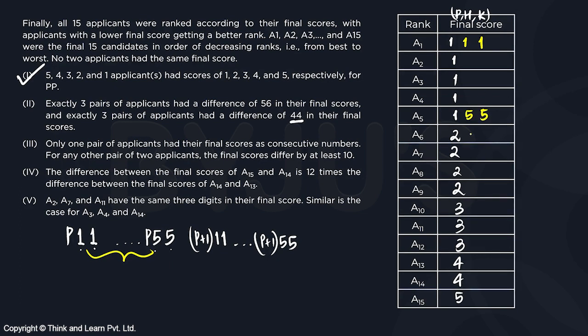इनका difference 44. 2 का 1, 1 and 2's 5, 5. 3's 1, 1 and 3, 5, 5. 4, 1, 1 and 4, 5, 5. So actually we get 1 pair, 2 pair, 3 pair, 4 pairs. So we get 4 pairs actually, but we need only 3 pairs. So out of these 4 pairs, any 3 will work out, right? Okay.